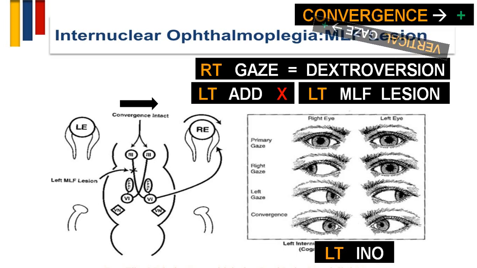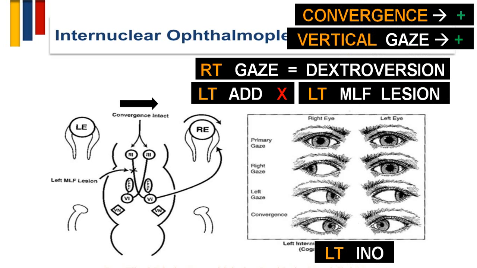Convergence is preserved. And vertical gaze will be also preserved, because whenever you get a damage in the upper part of the midbrain, you will have a vertical gaze involvement as well as a convergence involvement. And in this, while looking to the right side, person will have a left adduction palsy, and in a right eye which is abducting, that will show you nystagmus.